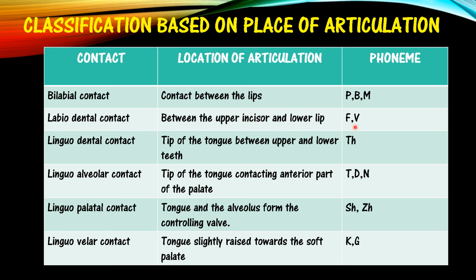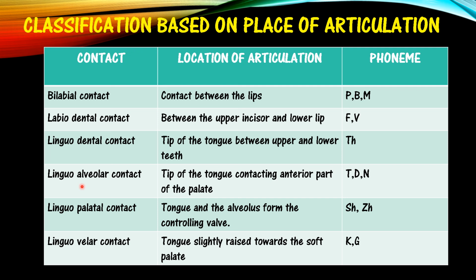The sounds F and V. Linguodental, that is the tip of the tongue between upper and lower teeth, in words like this, that. Here that is linguodental sounds.